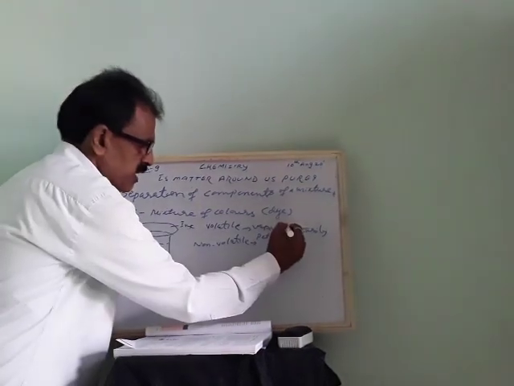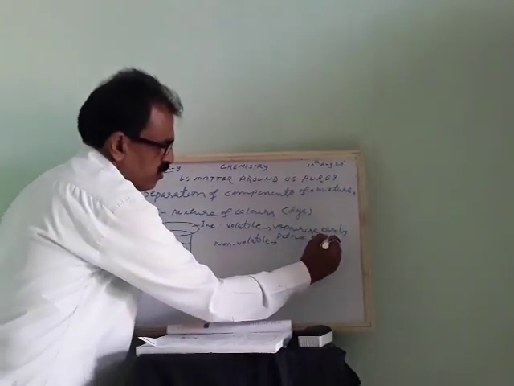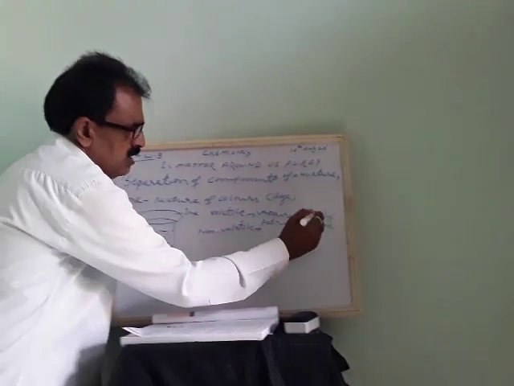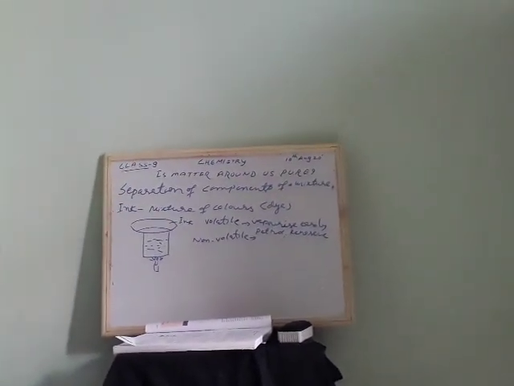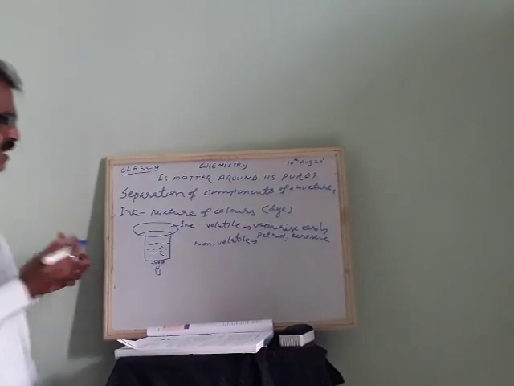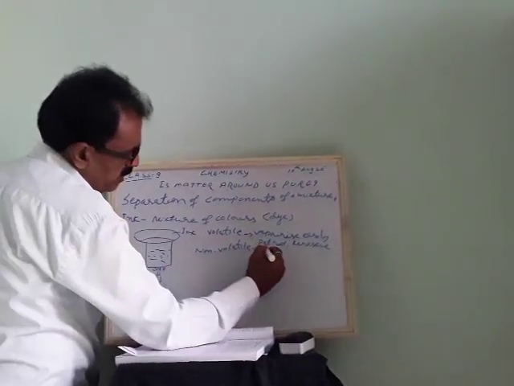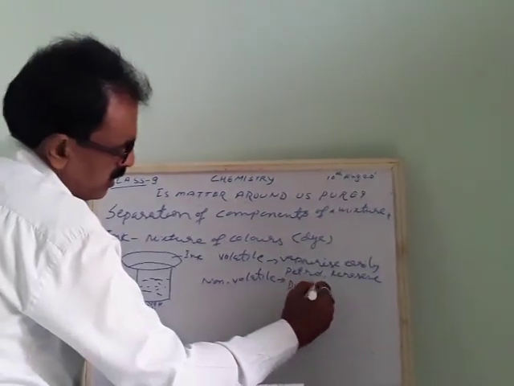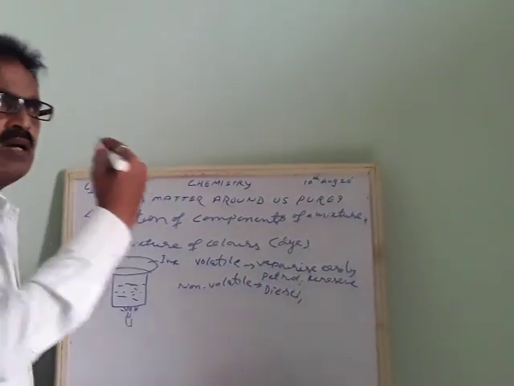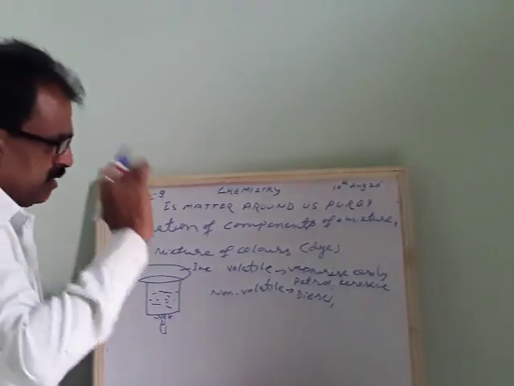Kerosene, sometimes it is very rarely volatile, slowly it will happen. Kerosene also is volatile in nature. But depending on the arrangement of particles, it is highly volatile, least volatile. And non-volatile is, for example, take diesel. Diesel is non-volatile, which will not mix with air.